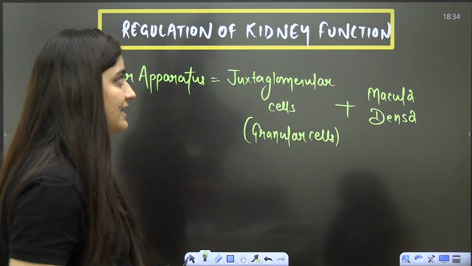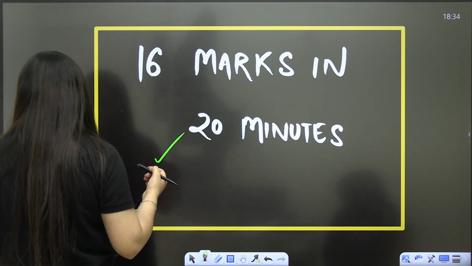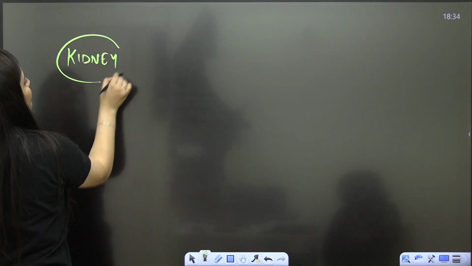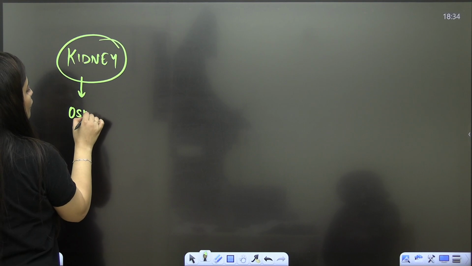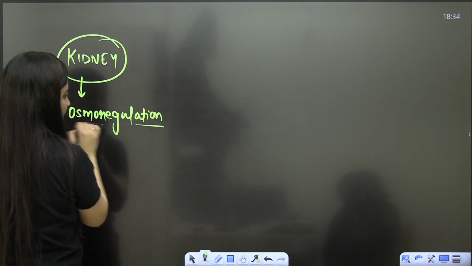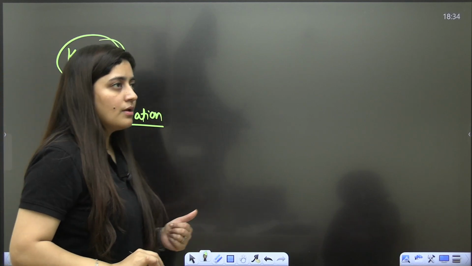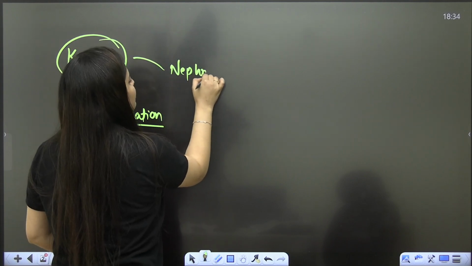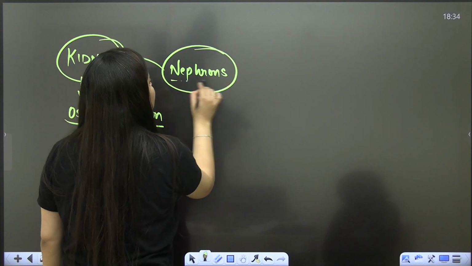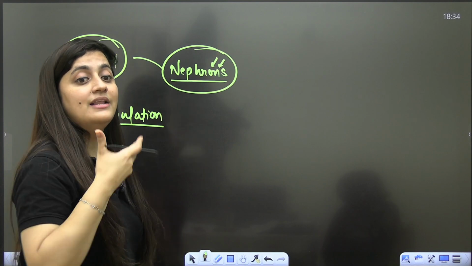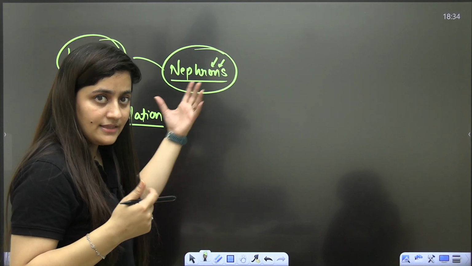So what is the topic? Regulation of kidney function. When we talk about the kidneys, we know that they are very important organs. Why? Because they maintain the salt and water balance in our body. They are very important for osmoregulation. Now, in the kidneys we have the nephrons. And what are these nephrons? Nephrons are the basic structural and functional unit in the case of kidneys.